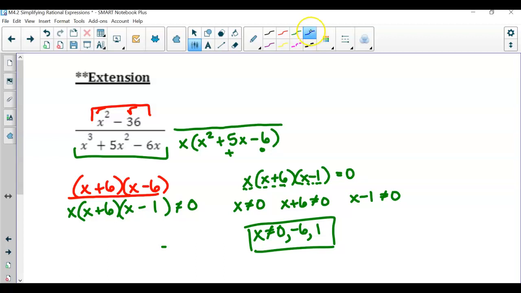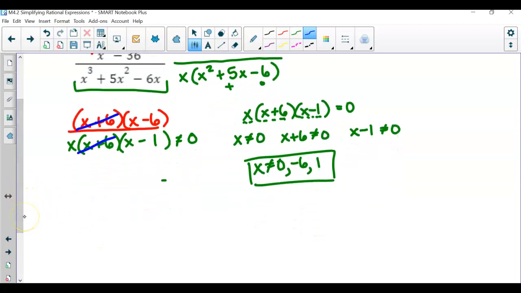Now let's go back and continue simplifying. So what value or what expression can be canceled out? X plus 6. So that means your simplified form of this rational expression is x minus 6 over x times x minus 1.